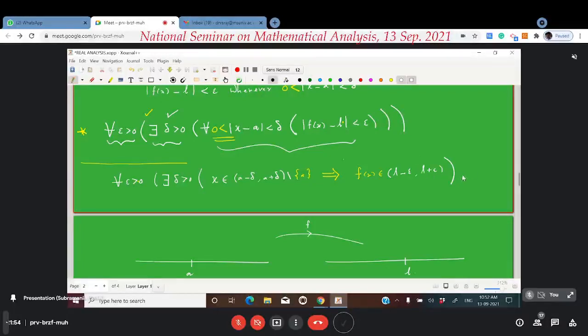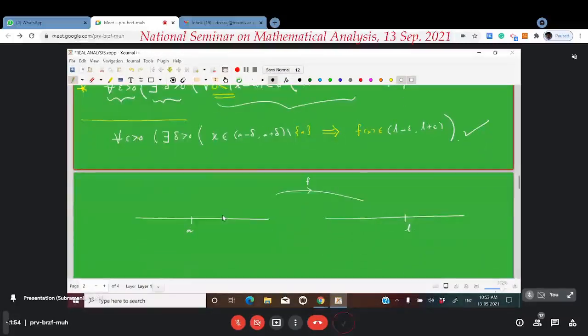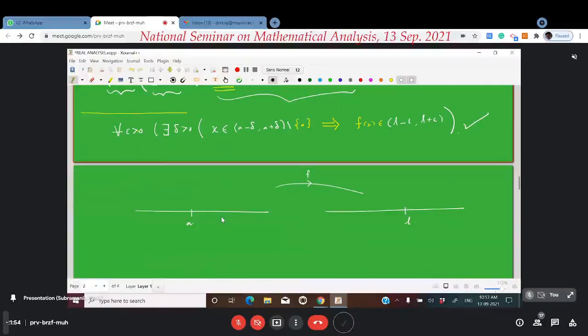Now we can draw pictures to understand this, because the picture will help you to remember the definition easily.